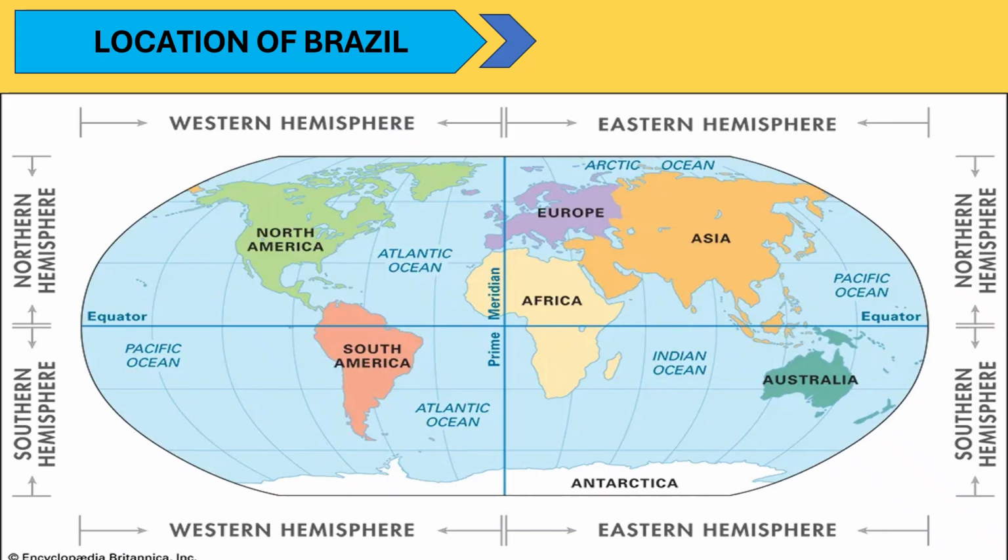Location of Brazil. Now let us study Brazil. Brazil is located mainly in the southern hemisphere and western hemisphere. Brazil lies in the eastern part of South America. The Atlantic Ocean lies to the east of Brazil. One important thing to remember is that the equator passes through the northern part of Brazil. This affects the climate of Brazil. Large parts of Brazil experience hot and humid conditions.